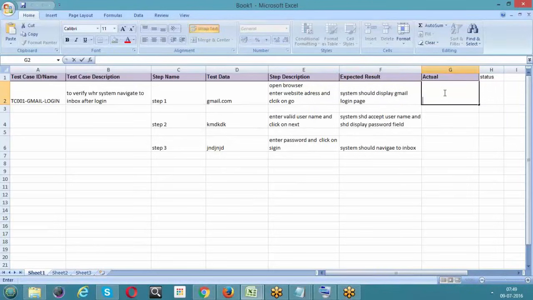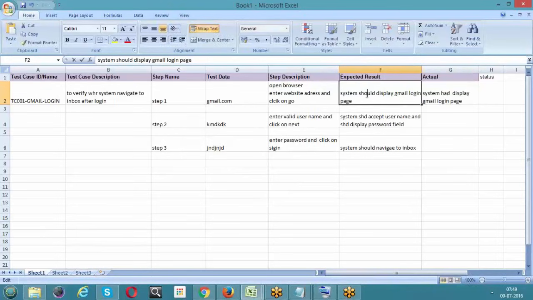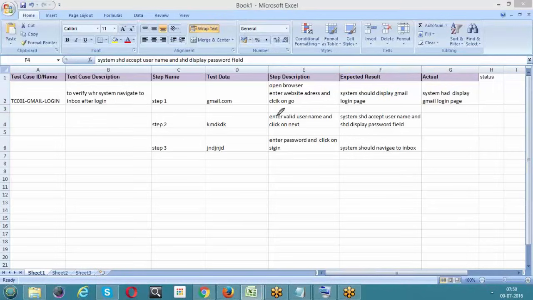Now it really happened: the system displayed the Gmail homepage, login page. So what the step description says next is enter valid username and click on next. So let's enter the valid username.